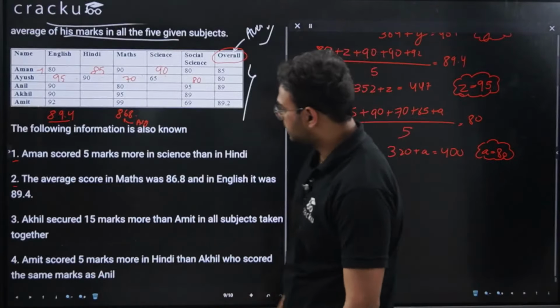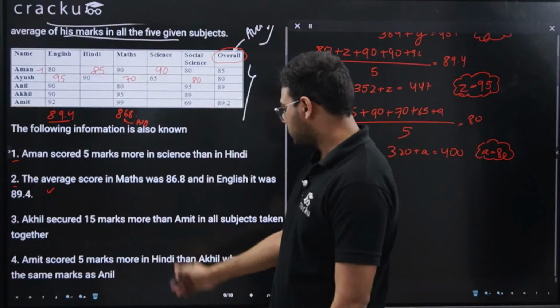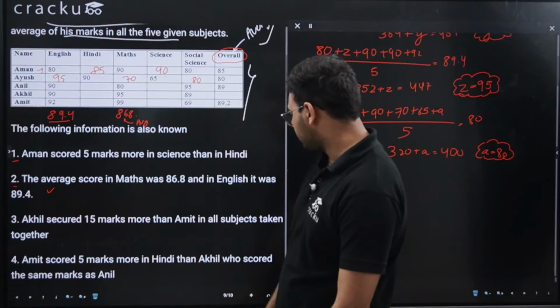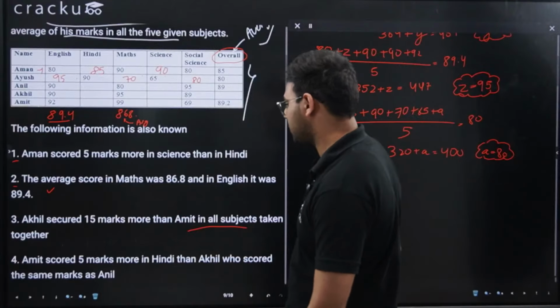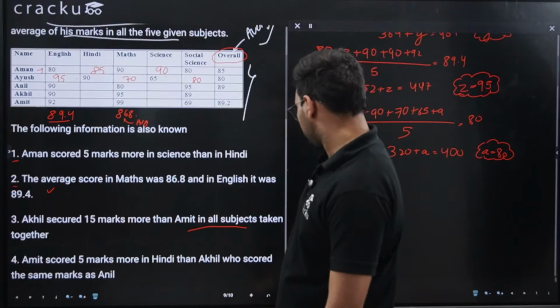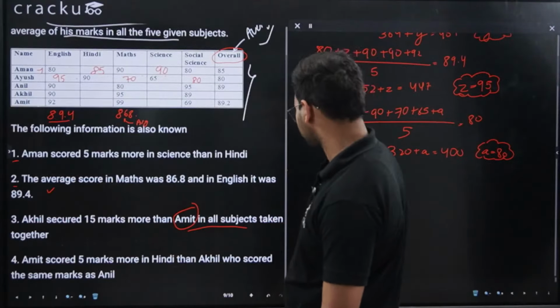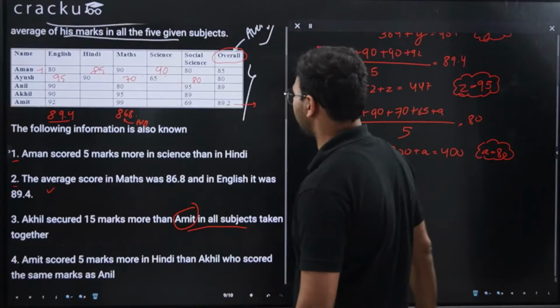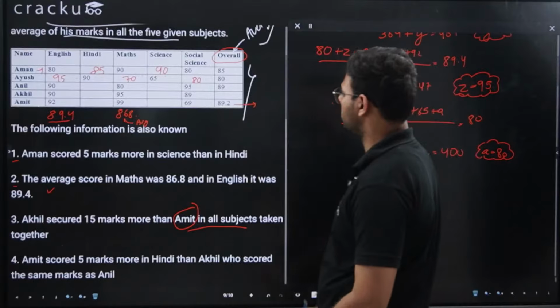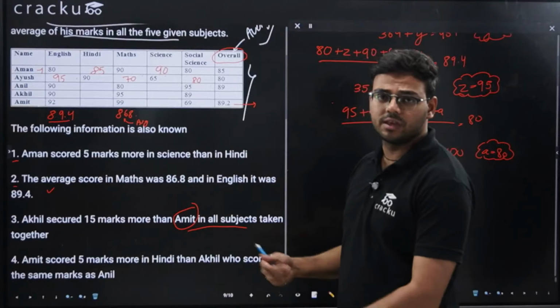Now let's read the third condition. We have used the second condition and we have got certain values in the table. The third condition says Akhil secured 15 marks more than Amit in all subjects taken together. So what are the marks scored by Amit? Amit scored 89.2 percent.